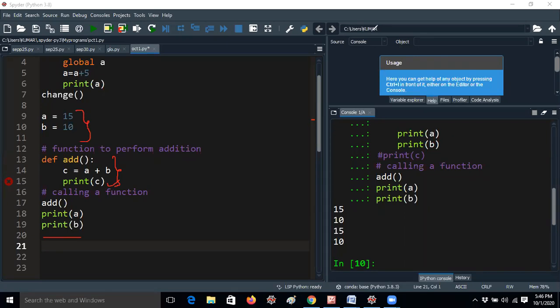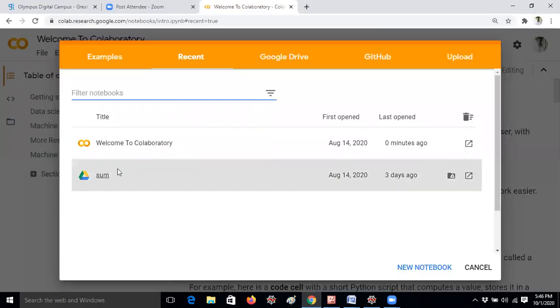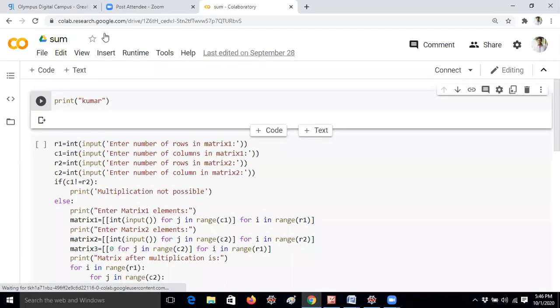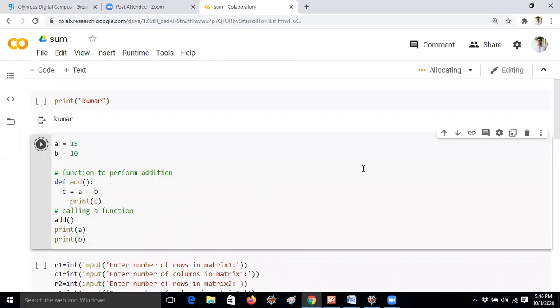I don't want to play with this. It is giving an error, but I will just copy the code and run it in Colab.